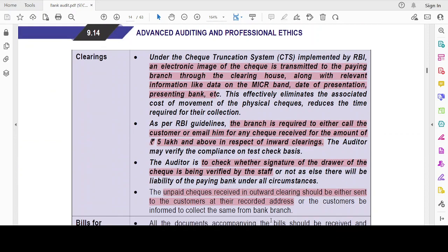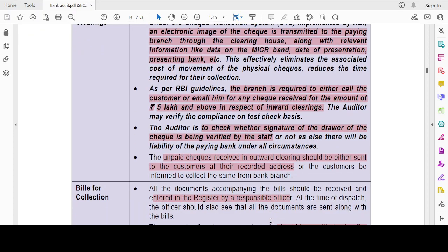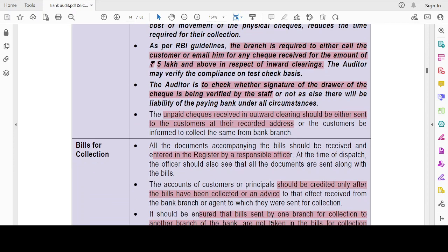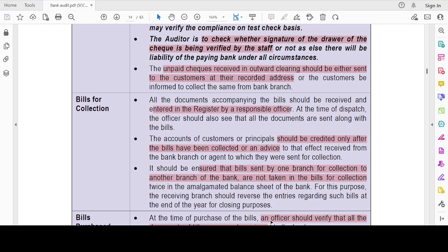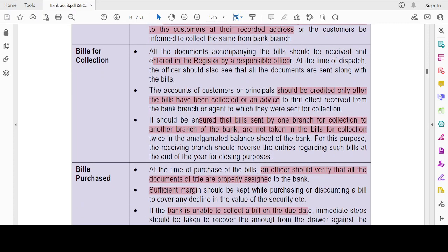Okay. Then clearings. Under the truncation system implemented by RBI, the electronic image of the cheque is transmitted to the paying branch through the clearing house along with relevant information like MICR band, date of presentation, presenting bank, etc. As per RBI guidelines, I have to confirm with the customer if I'm paying a cheque beyond rupees 5 lakh. And the signature should be verified, and unpaid cheques should be returned to the customer. Bills for collection should be entered in the register by the proper officer. It should be credited only after the bills have been collected. Bills sent by one branch for collection to another branch are not taken in bills for collection twice in the amalgamated balance sheet.